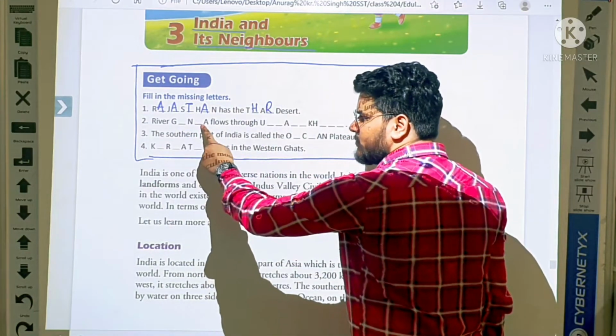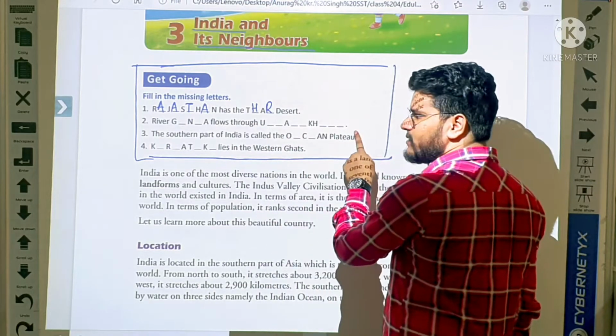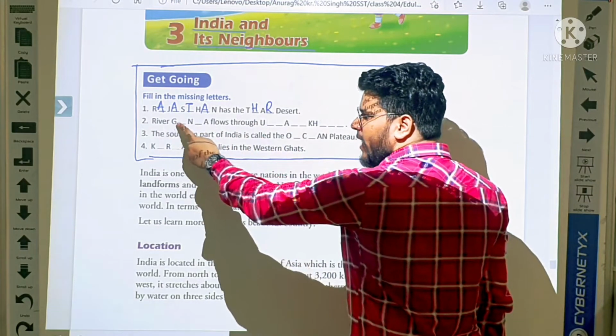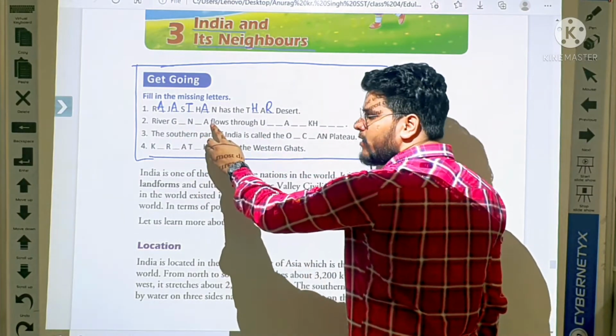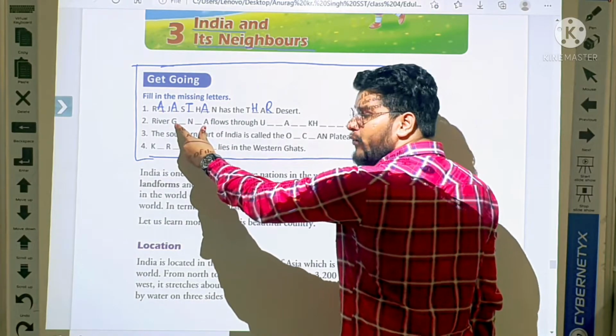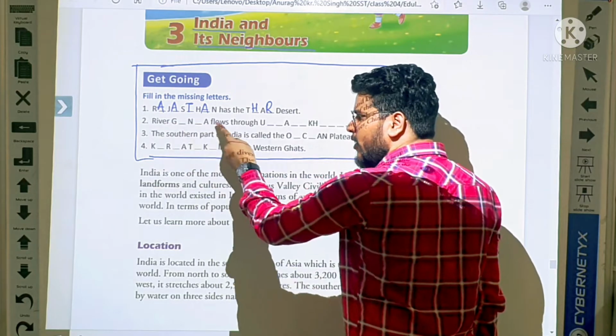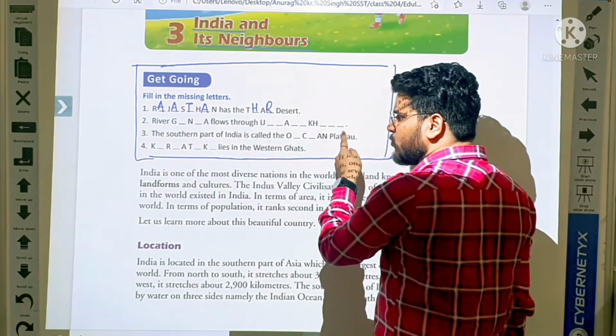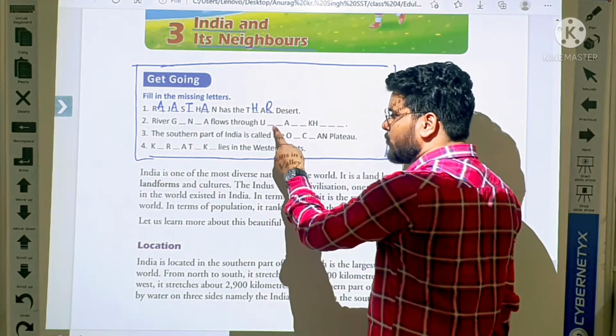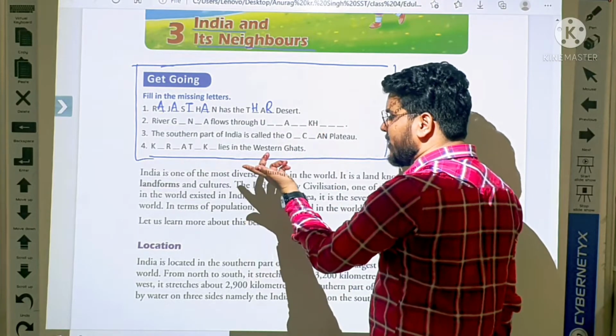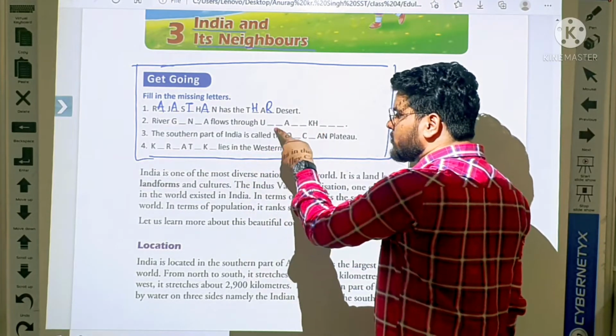After the first, come to the second. River dash flows through dash. From the G and A, we can understand it is about the river Ganga. River Ganga flows through dash. Uttar Pradesh? No, in Uttar Pradesh P is required, but here there is no P. So definitely Uttarakhand.